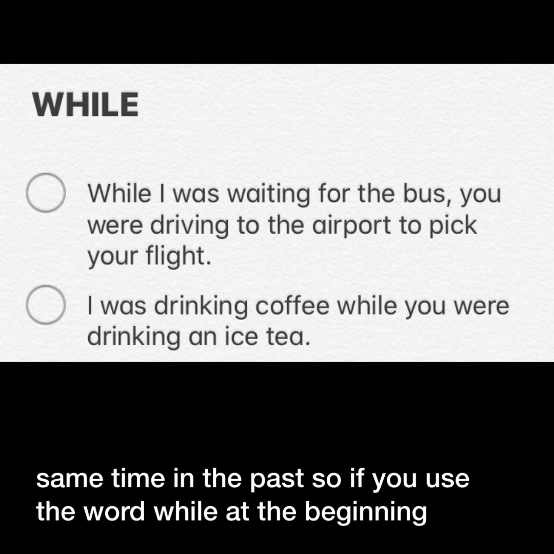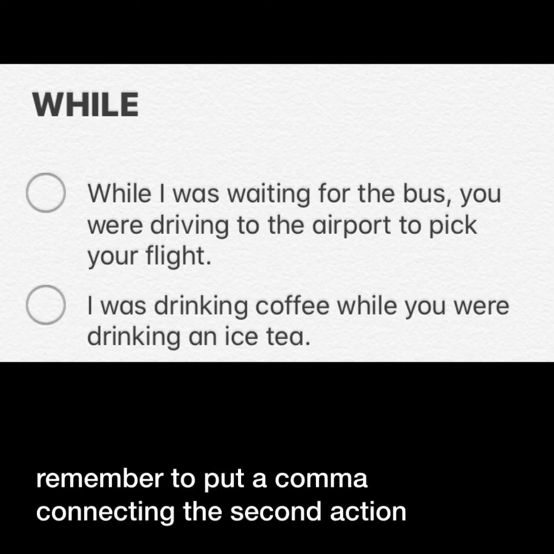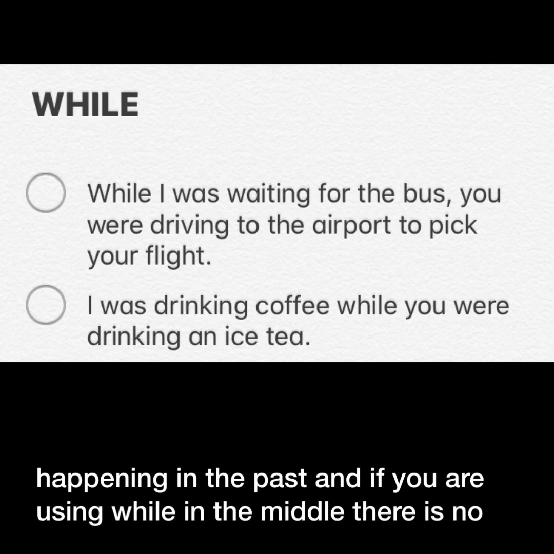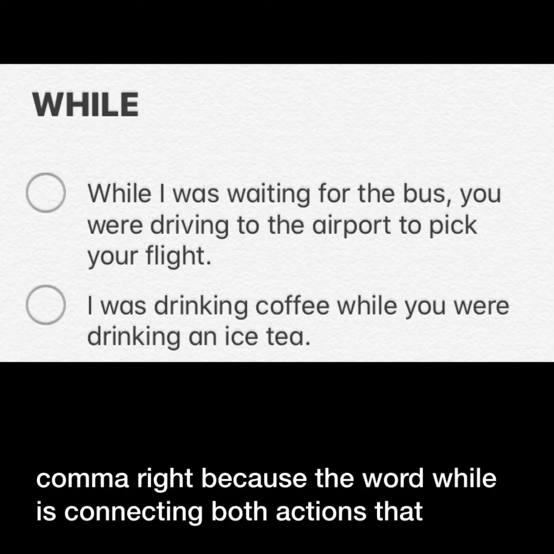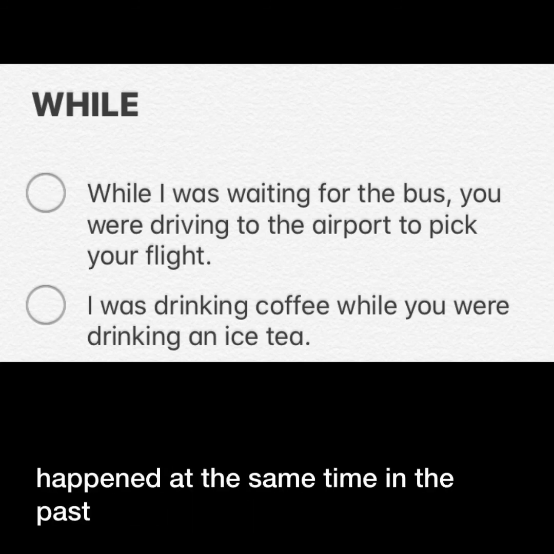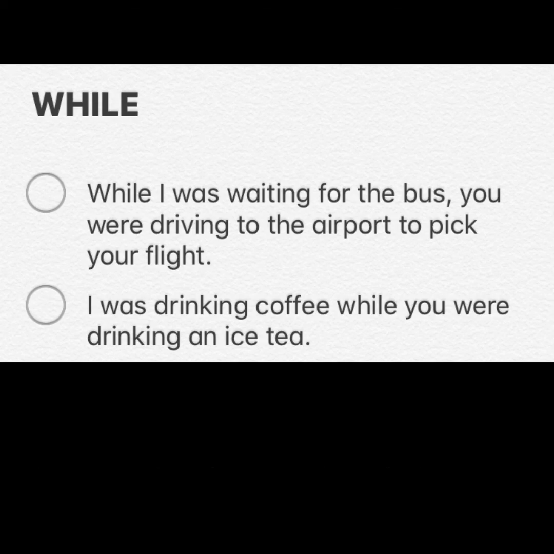So, if you use the word while at the beginning, remember to put a comma connecting the second action happening in the past. And if you are using while in the middle, there is no comma, right? Because the word while is connecting both actions that happened at the same time in the past.